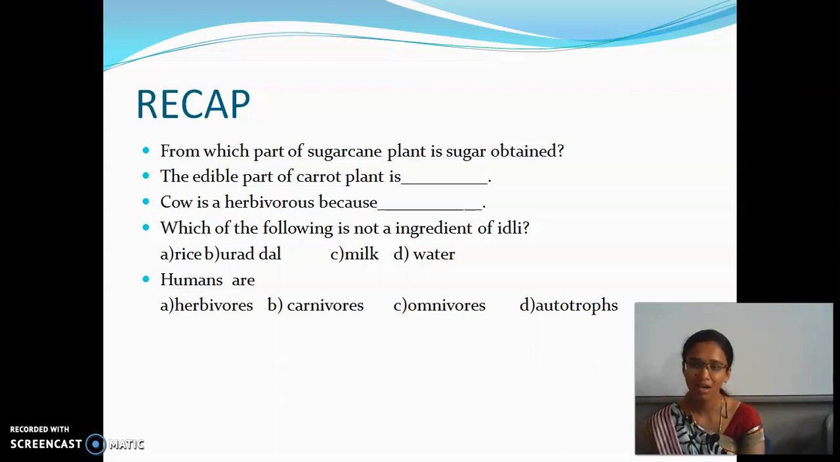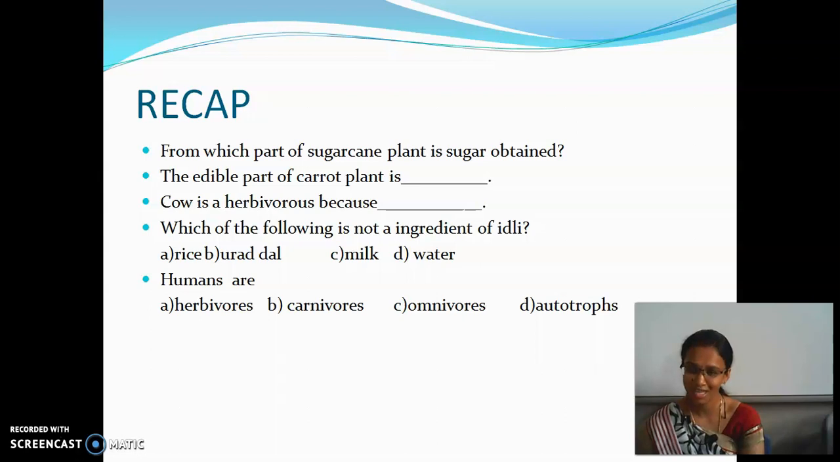Then, have you heard about our APJ? He is the 11th President of India, born and brought up in Rameshwaram, Tamil Nadu. Which department did he read? He belongs to our science department.